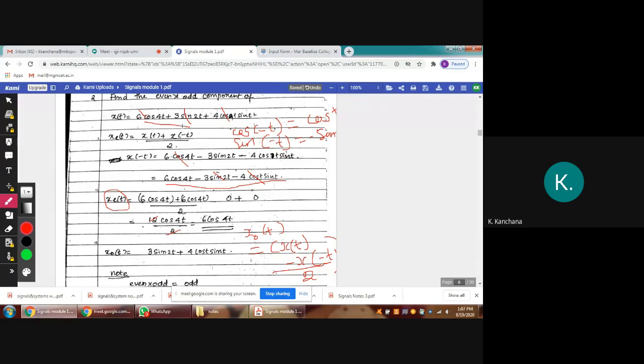So you get plus 6 sine 2t, and here minus of minus is plus, so you get 8 cos t sine t divided by 2. Cancelling, the final answer is 3 sine 2t plus 4 cos t sin t. So from this problem, using these two equations, we are finding the even component as well as the odd component.